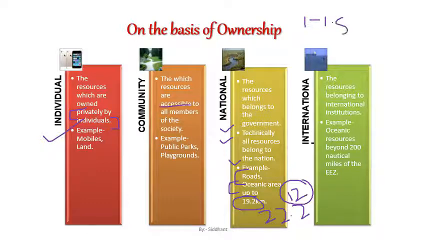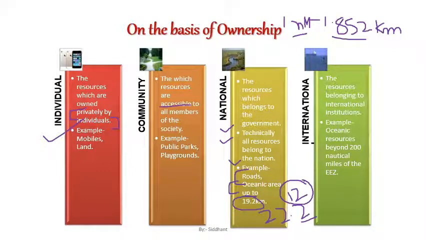So be careful. In 1 nautical mile we have 1.852 kilometers, so in 12 nautical miles we will have about 22.2 kilometers of the ocean area as part of national resources.